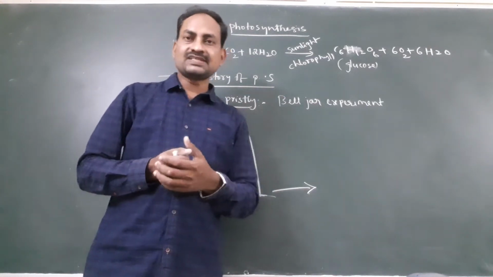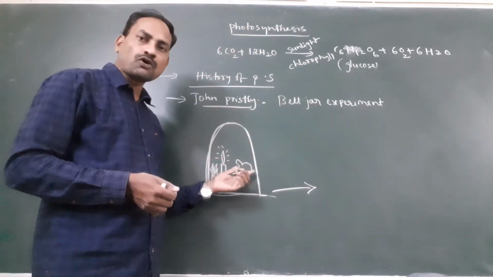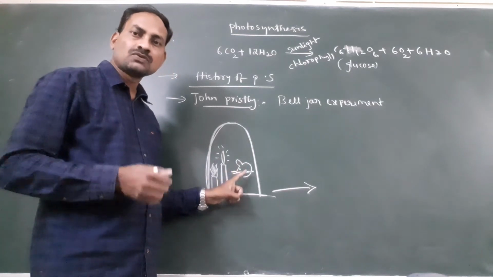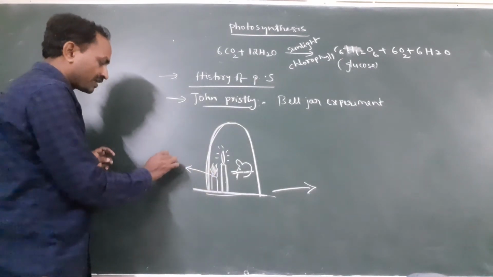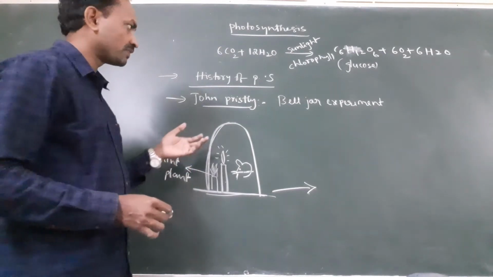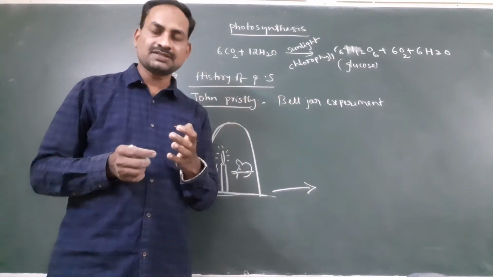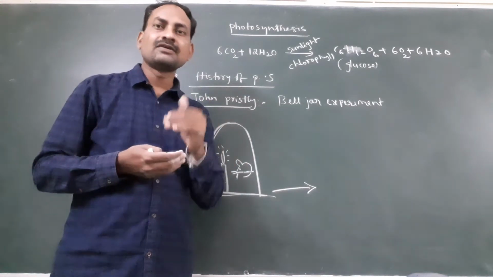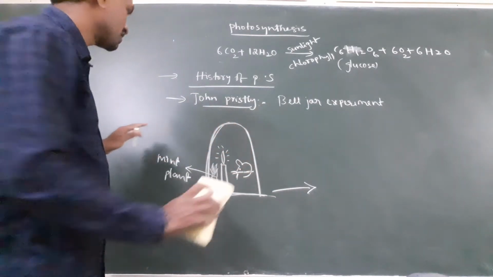By this small experiment he concluded that the air which was spoiled by the burning candle and the live mouse was restored by the mint plant. So this was the experiment done by John Priestley. This experiment simply concludes that air restoration takes place by green plants.